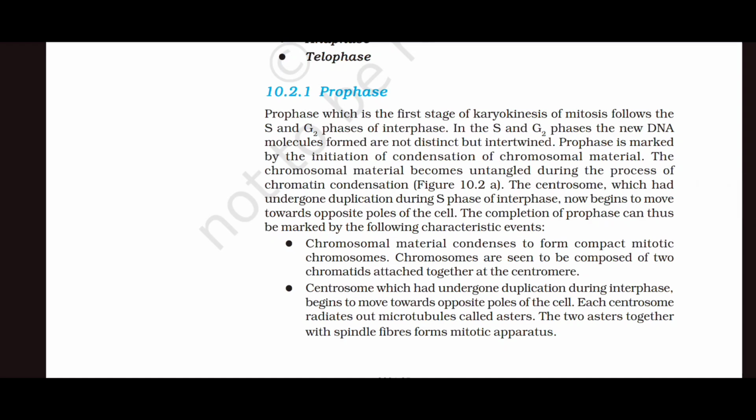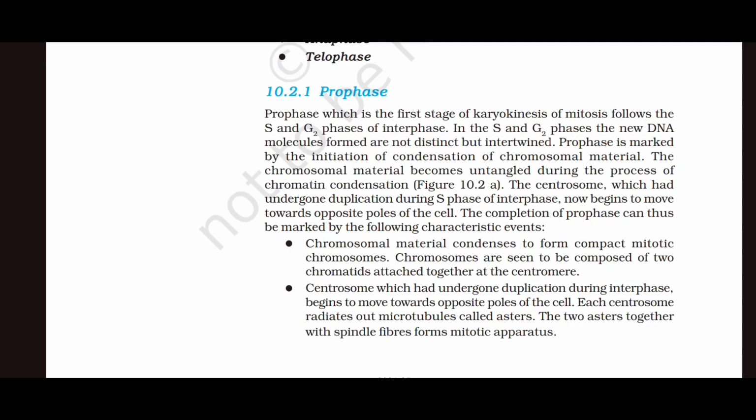Prophase. Prophase, which is the first stage of karyokinesis of mitosis, follows the S and the G2 phase of interphase. In the S and G2 phases, the new DNA molecules formed are not distinct but intertwined. Prophase is marked by initiation of condensation of chromosomal material.